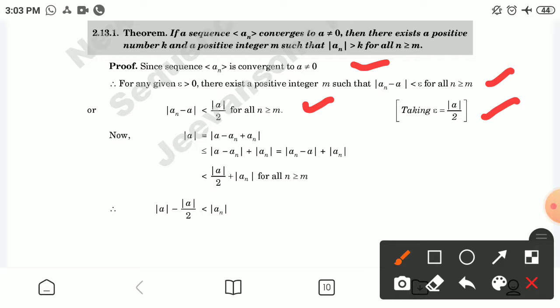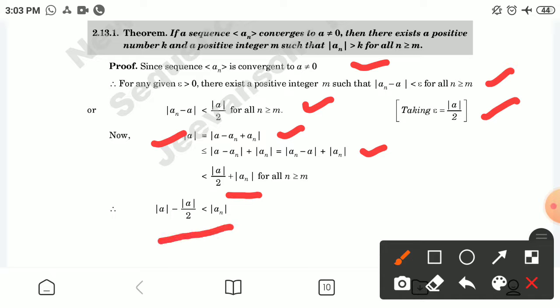Now if we consider mod of a, we are able to write this as mod of a minus an plus an. By identity, this is less than or equal to mod of an minus a plus mod of an, and using the value for mod of an minus a, this becomes mod of a by 2 plus mod of an for all n greater than or equal to m.